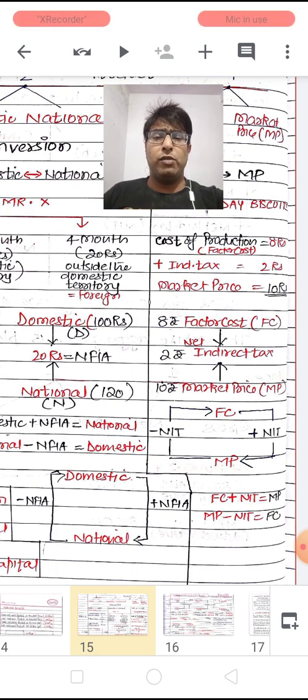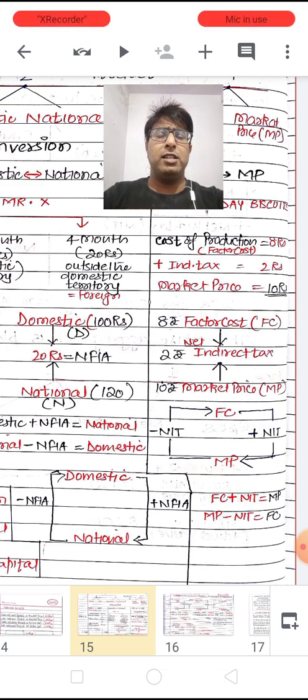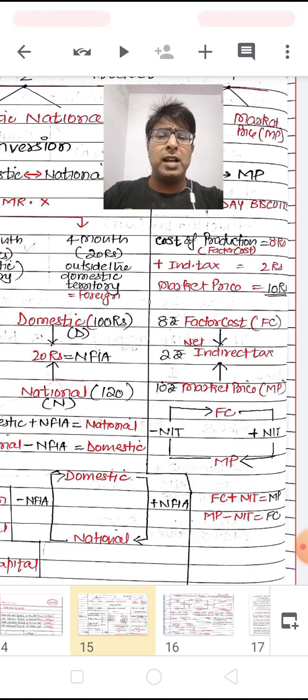You all must know that if there are any goods and services being produced by the producers, there might be certain subsidies, the certain relaxation given by the government to the producers in the form of financial help.